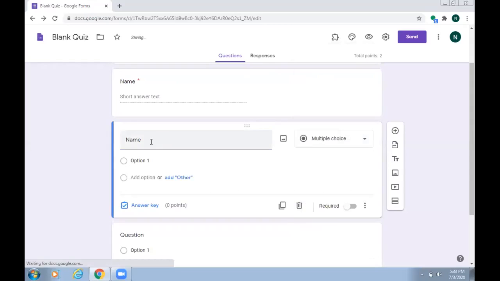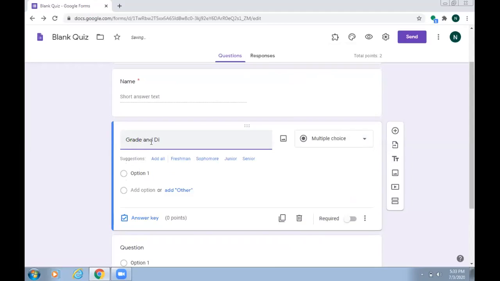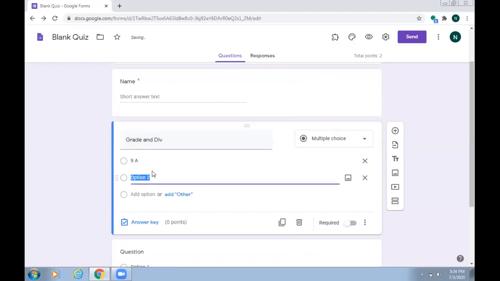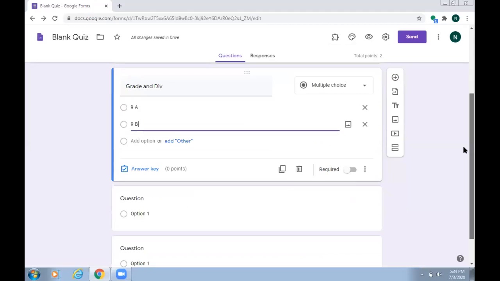Suppose I write the question as grade and division. Here I will add, suppose, grade 9A, 9B. So from here you can add divisions, and the student will select only one option.